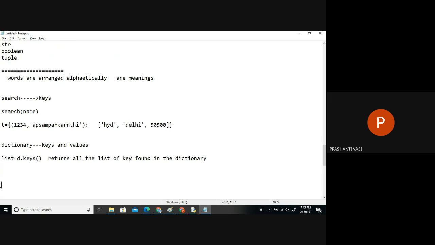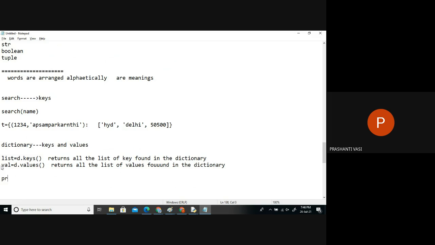Similarly, when I say d dot values, there is a function called values. It returns all the values found in the dictionary. So we can get the elements found in the dictionary by these two methods.